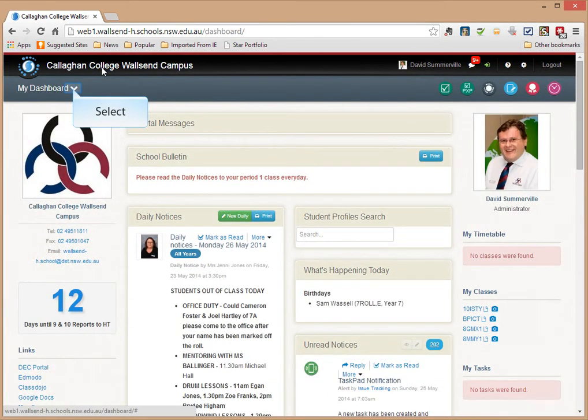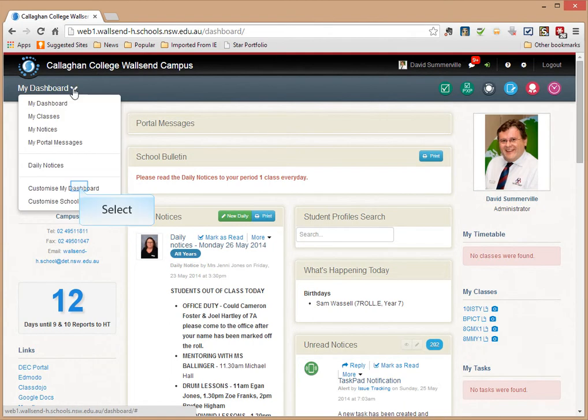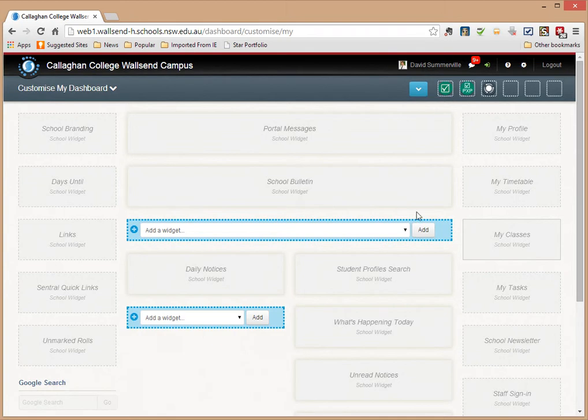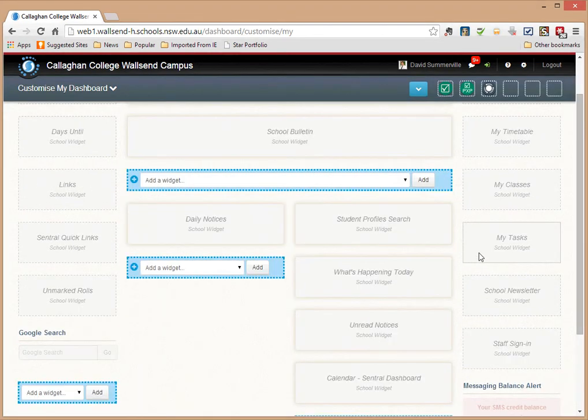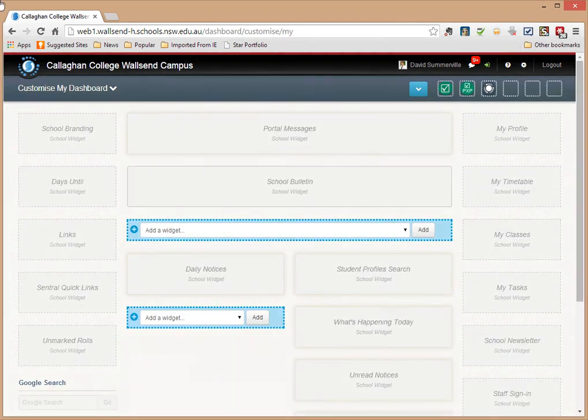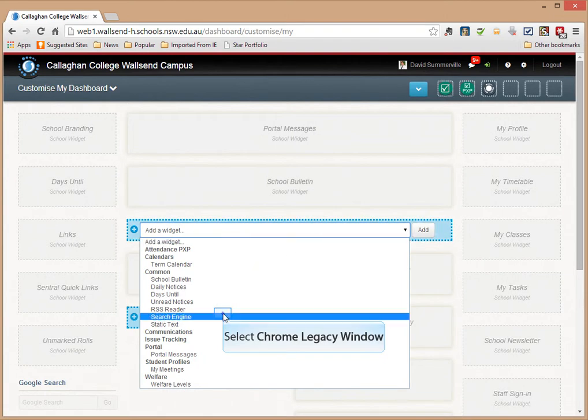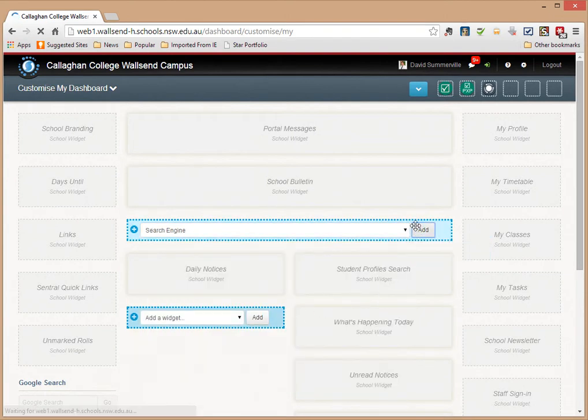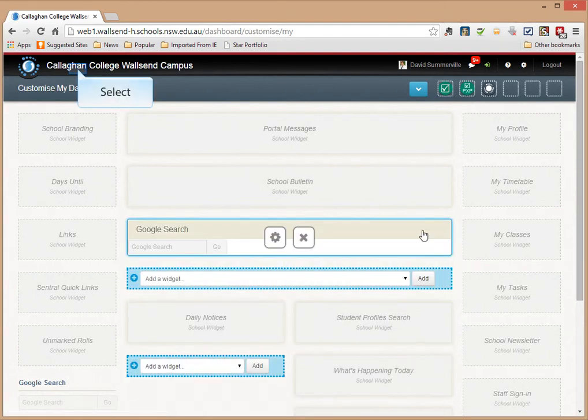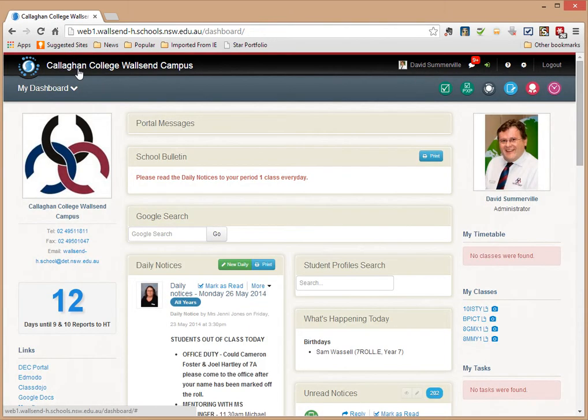Your staff also have the ability to go to my dashboard. So if I customize my dashboard, click. And this will only appear here, so you can see here I can add a dashboard widget for myself, and it will only appear on my dashboard. So if I want to, I can put a search engine in just there and add it, and that will just appear on mine, nobody else's. When I go back to Callahan College Wallsend campus, there it is, Google search.